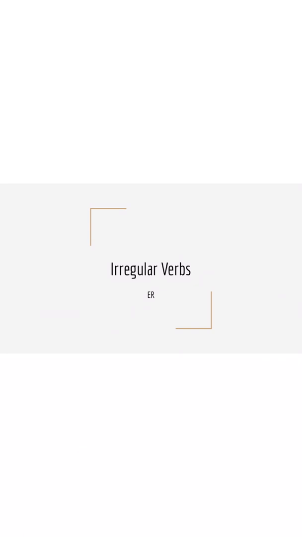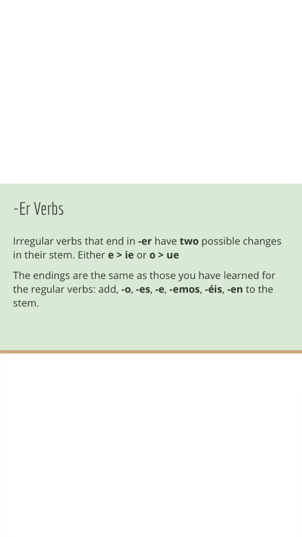Super simple. All right, this time around, we're going to be looking at ER verbs, my friends. Irregular verbs that end in ER have two possible stem changes as well. And guess what? They're identical. They are either E to IE once again, or the O to UE. And our endings are as follows: o, es, e, emos, éis, and en. Just like we saw with our AR verbs, they did not change whatsoever. So you are already one foot in the door, my friends.